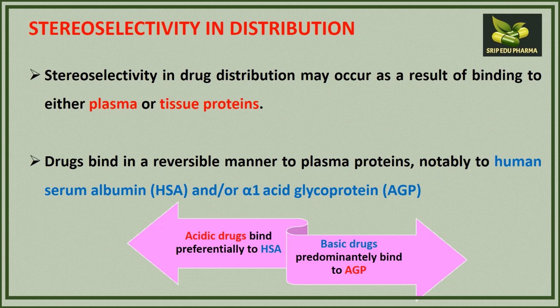As we know, reversible drug binding to plasma protein generally occurs in the blood, and it binds generally with two different types of protein, either human serum albumin or alpha 1 acid glycoprotein, which in short is called AGP. We have to know that acidic drugs preferentially bind with human serum albumin, and basic drugs generally bind to the AGP, or acid glycoprotein.